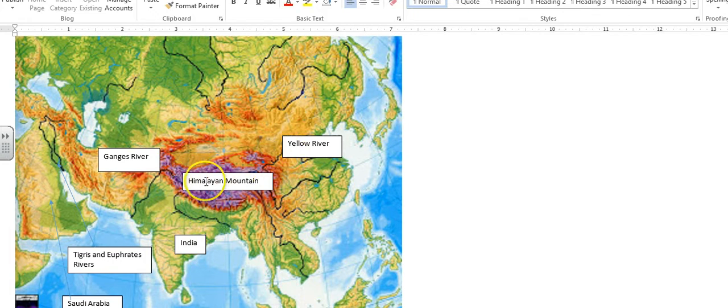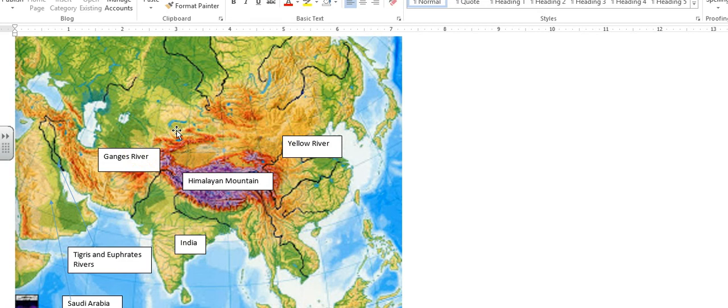For example, here in the Himalayas, we can see that most of China is isolated from India. Even though they're fairly close, considering the size of the continent, they aren't right on top of one another, but they're fairly close. They have completely different heritages. Yes, there is influence. However, the roots to their heritage, the early points in their history, are a lot different from one another, mostly because of their geographic isolation of one another. Another mountain range here, again, we see cultural differences in India compared to other parts of this continent.